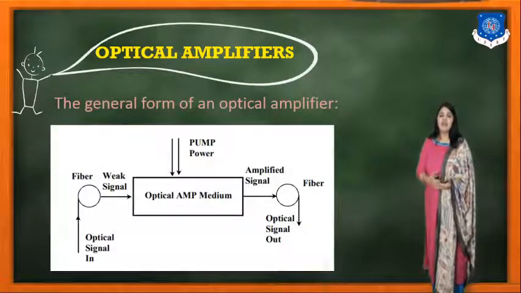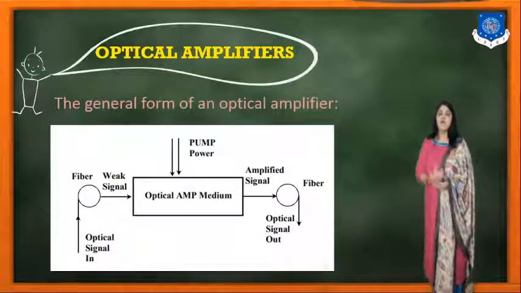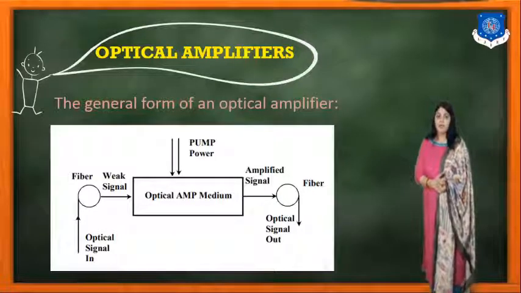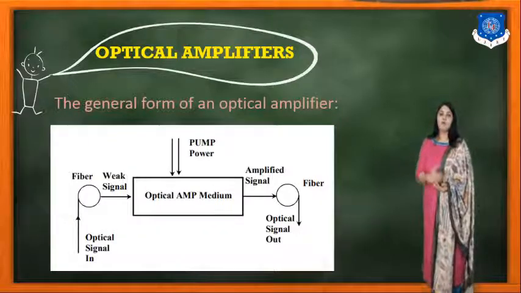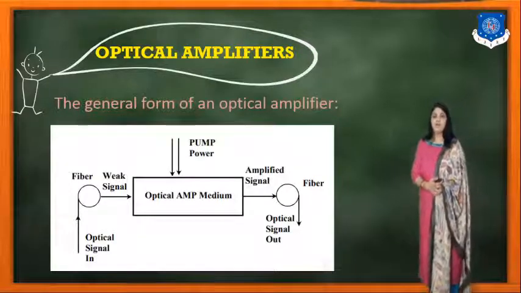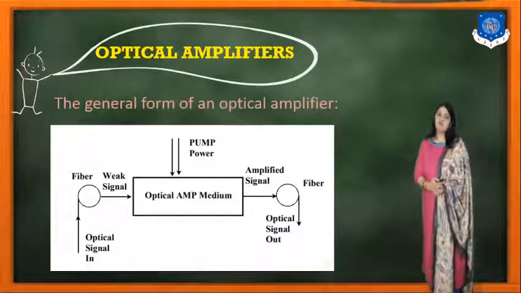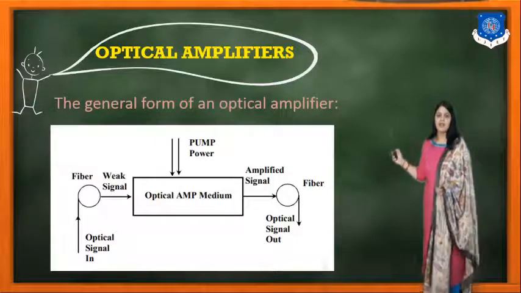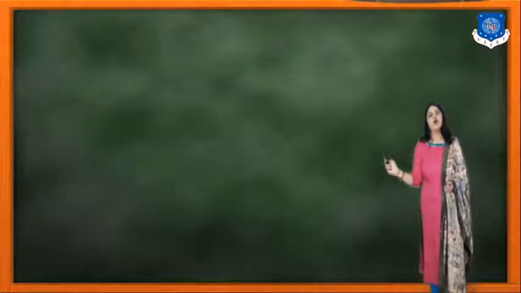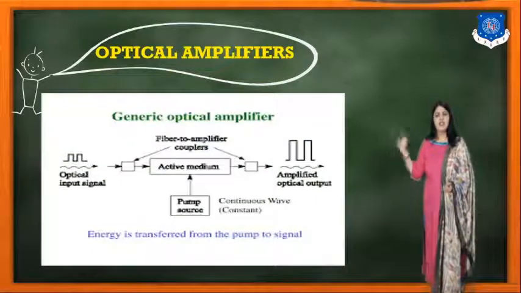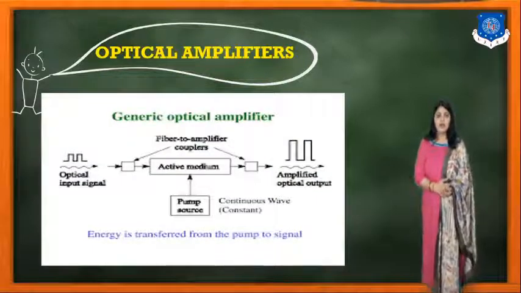Here is again a simple diagram, as well as the general form of optical amplifier devices, with the optical amplifier medium. The pump power is given directly to the optical amplifier, and it amplifies the weak signal, and as an output of this optical amplifier medium we have the amplified signal. This is the simplest diagram for understanding the optical amplifier function. This is again the generalized optical amplifier.